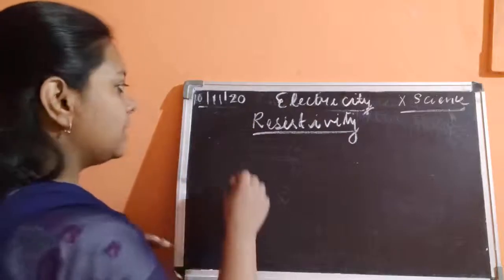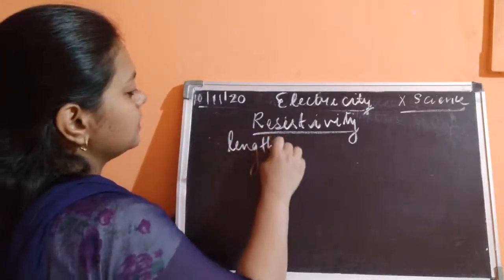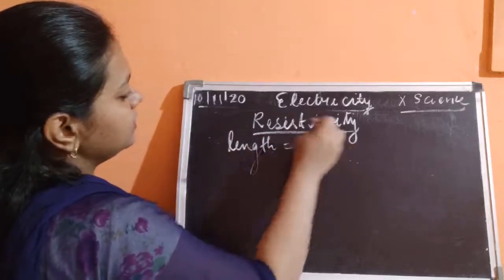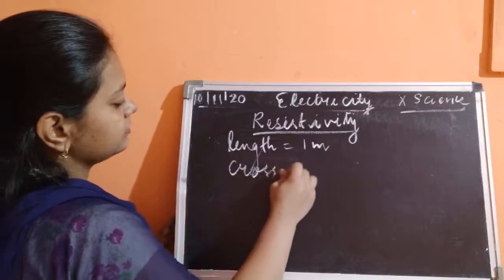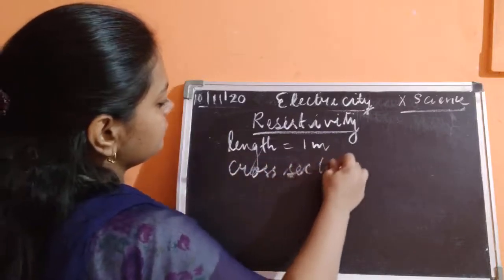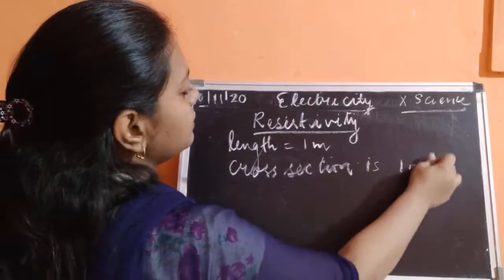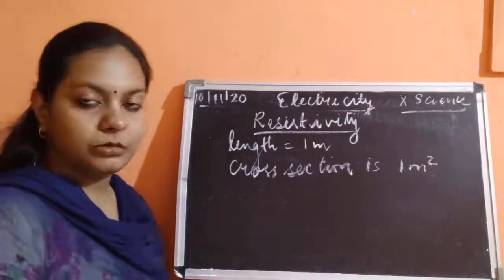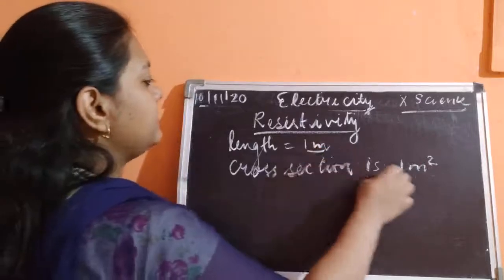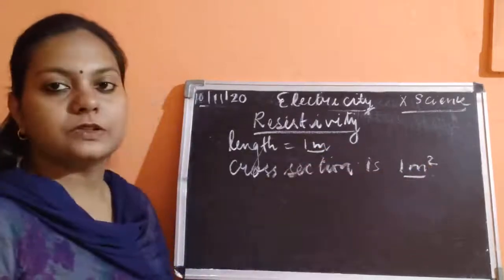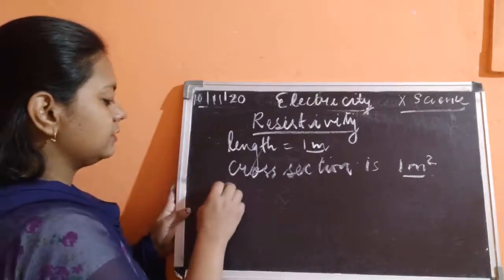So the dimension of the conductor means the length is equal to 1 meter and the area of cross section is 1 square meter. Okay, so we have fixed these 2 points, that the length is 1 meter and the area of cross section is 1 meter square.